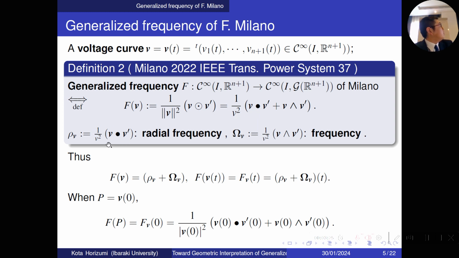And this term, described by small rho v, is called radial frequency, and this term, described by large omega v, is called the vector frequency. So thus, generalized frequency defined by Milano, F_v, is described by rho v plus large omega v. And when p equals v0, F_p is calculated like this right-hand side.